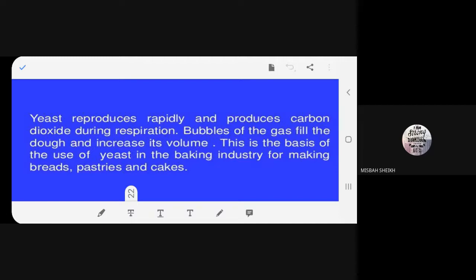So, you understood why it has risen, what is happening in the dough, and why it is used in the baking industry. All of you understood? Can anyone out of you explain in one line what yeast powder is doing and why it is helpful in the baking industry? Can anyone, beta? How is yeast helpful in the baking industry? Can anyone tell me the answer?